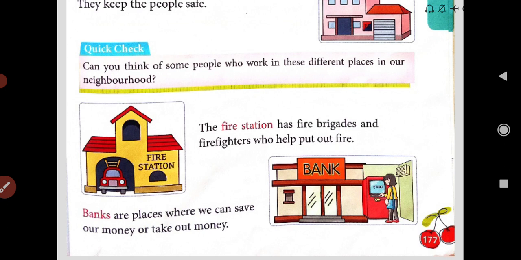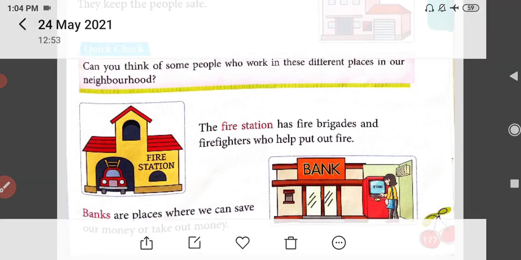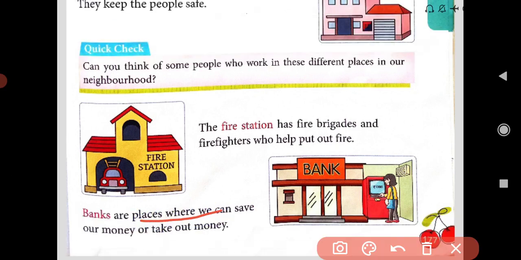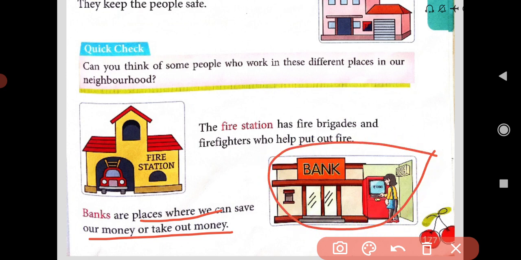Yes, banks are places where we can save our money. People go to the bank to save money, to keep money and to take out money also, from the bank.